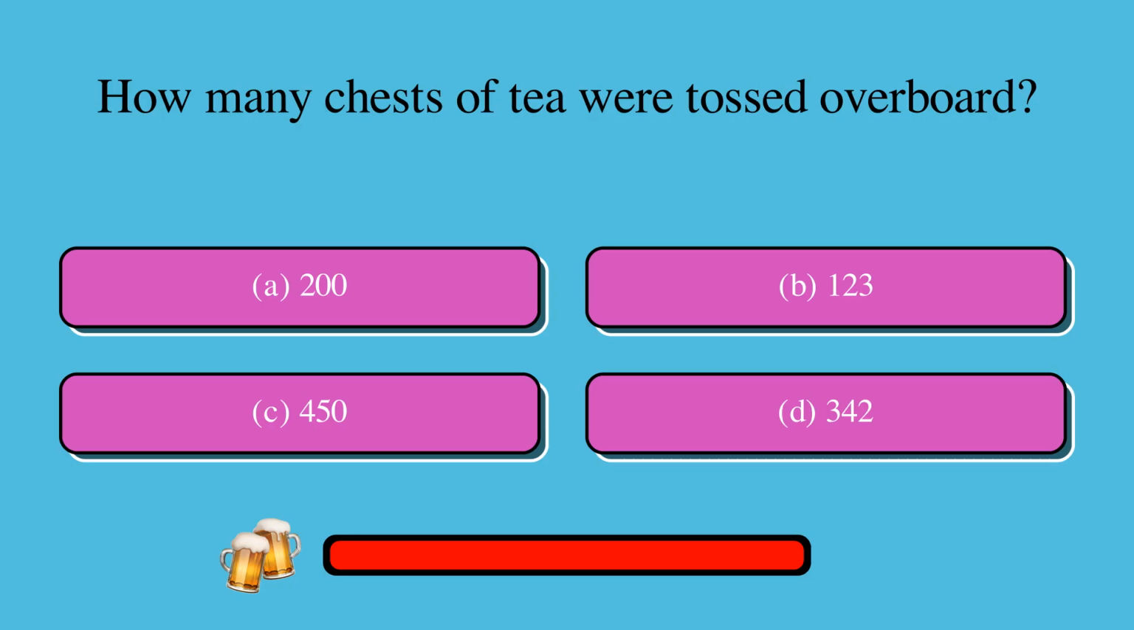How many chests of tea were tossed overboard? Is it A, 200, B, 123, C, 450, or D, 342? The correct answer is D, 342.